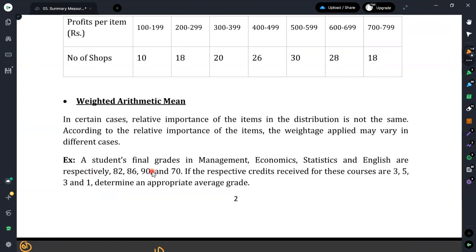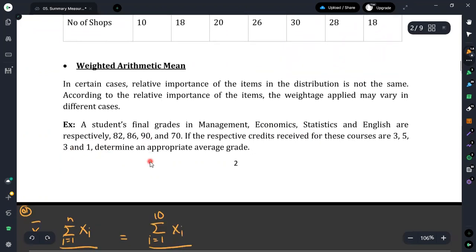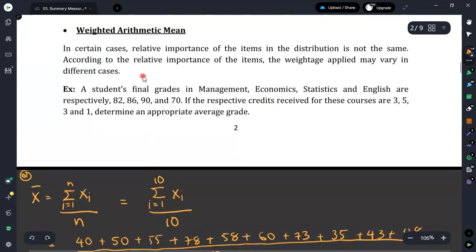Therefore, the weighted arithmetic mean can be used to obtain the mean in a scenario like this.